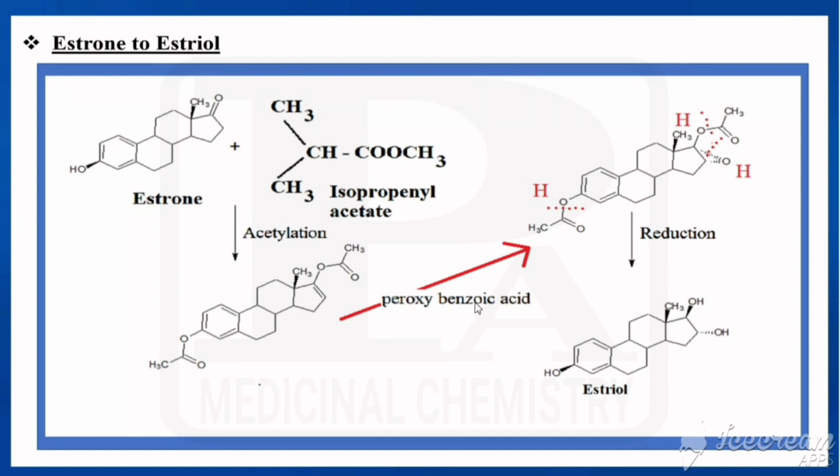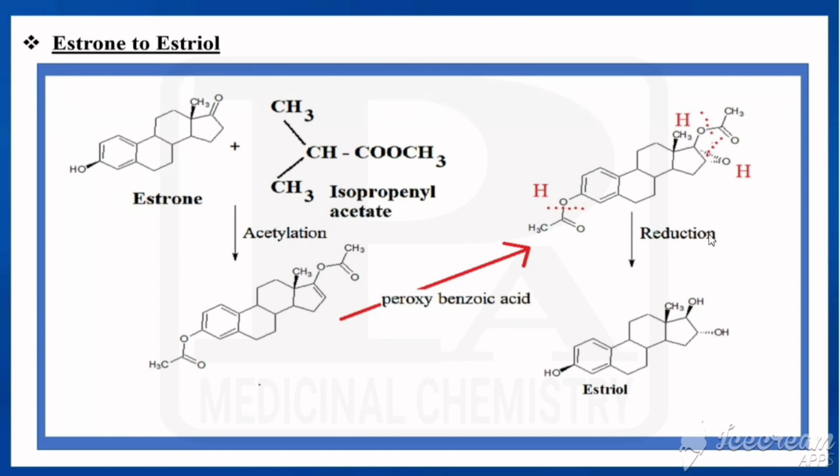What is meant by benzoic acid? C6H5COOH is called benzoic acid. Peroxy means we have to add one more oxygen to the acid, so C6H5COOOH. That is called peroxybenzoic acid. On that addition, what we get here is an epoxide, connecting the 16th and 17th positions. So that bond would be taken and there is epoxide formation.